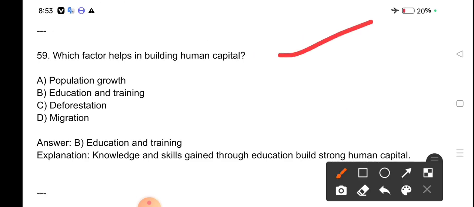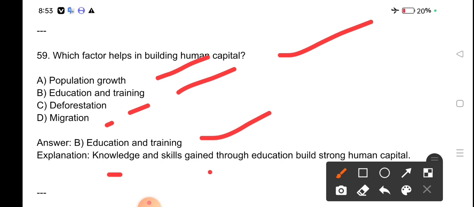Which factor helps in building human capital? Population growth, education and training, deforestation, migration. Education and training factor helps in building human capital. Knowledge and skill gained through education builds strong human capital.